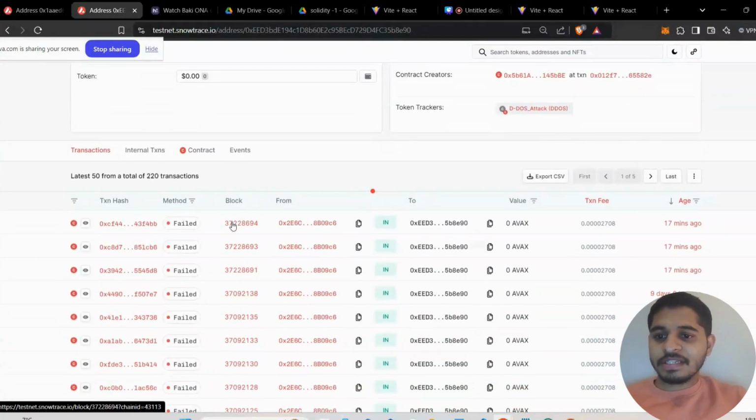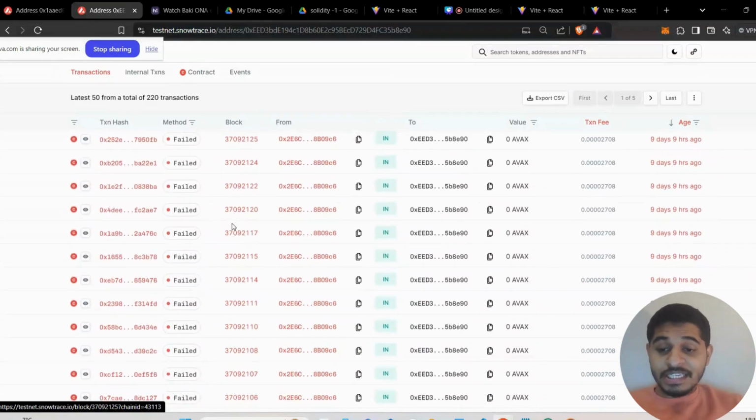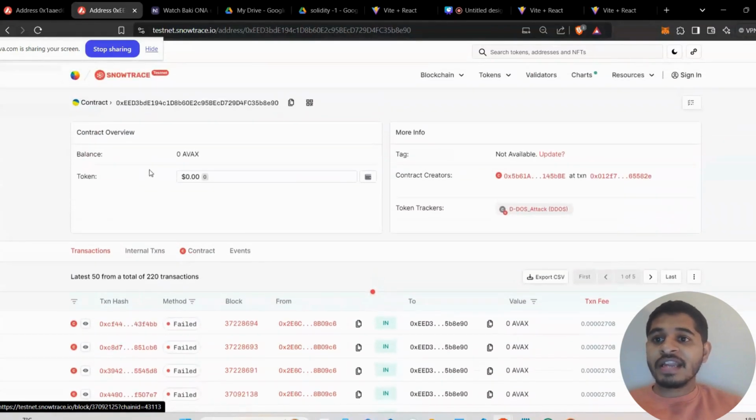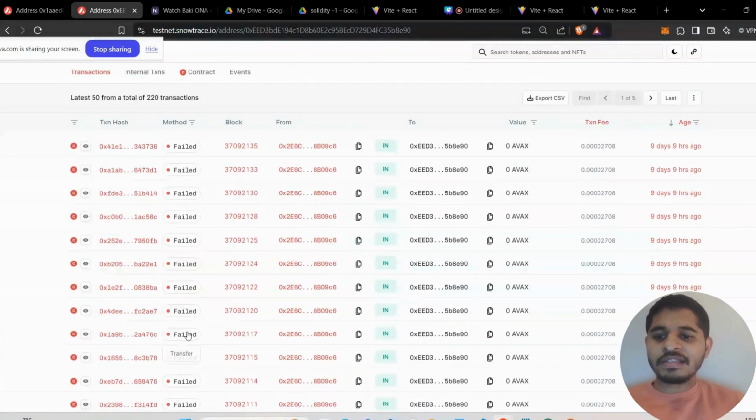As you can see here, all these transactions failed because these messages are going into the mempool, and there is some operation happening, and the mempool is rejecting them. These are all being stored in Avalanche Snow Tracker, where we can track the transactions. Don't you think this is taking energy? Obviously it is taking some energy and data storage.